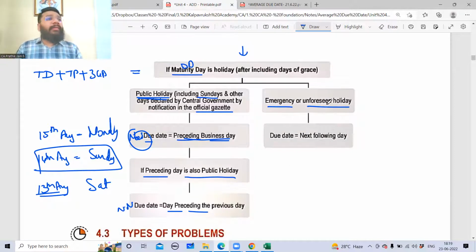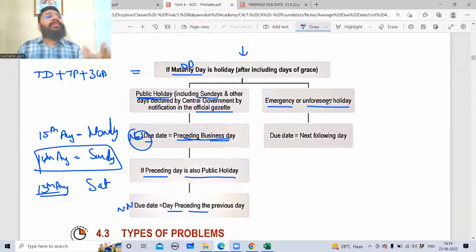Now, sometimes it so happens that we have an emergency or unforeseen holiday, which means what? This was never planned. It just happened. Let's suppose some riot broke out in some parts of our country. So they declare it is a bandh. Right? So will the government give a notification in the official gazette that, on this particular day after 5 months, we'll have a bandh? Have you ever heard? No, bandh is an emergency, unforeseen. It was never predicted. It just happened.